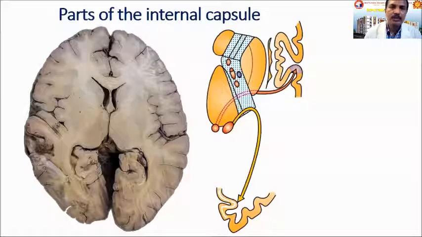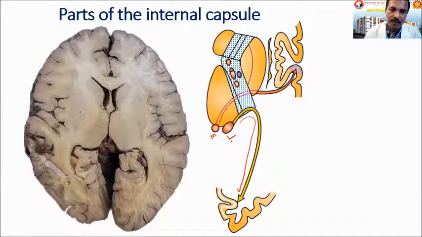And this picture shows some more details regarding the internal capsule. Like you can see here the medial geniculate body and the lateral geniculate body. From the lateral geniculate body, some fibers are sweeping backwards towards the occipital lobe. So that comprises the optic radiation. So the lateral geniculate body is for vision. That means L for light, vision.